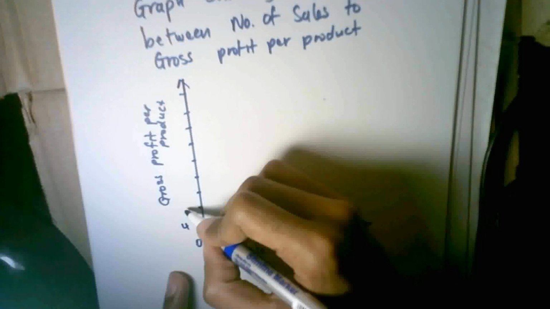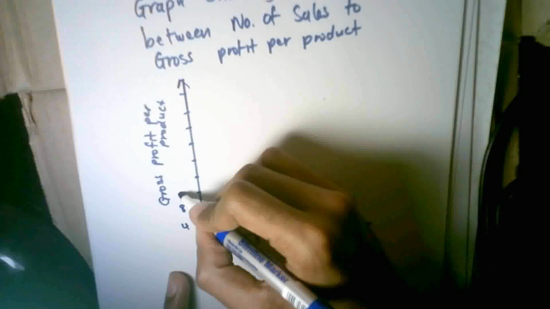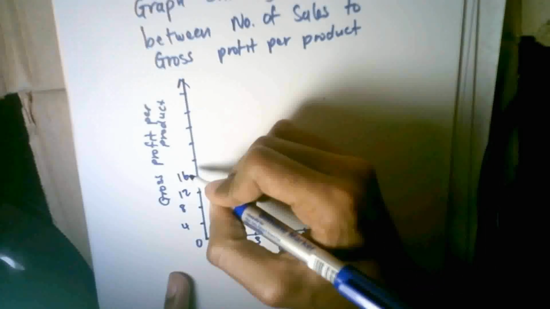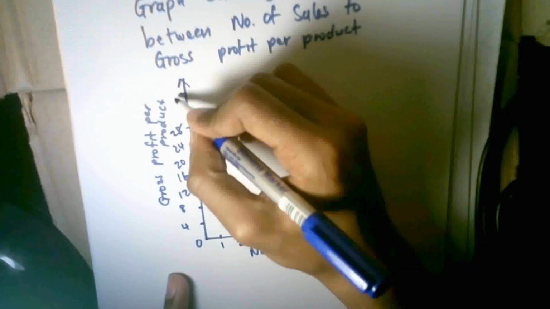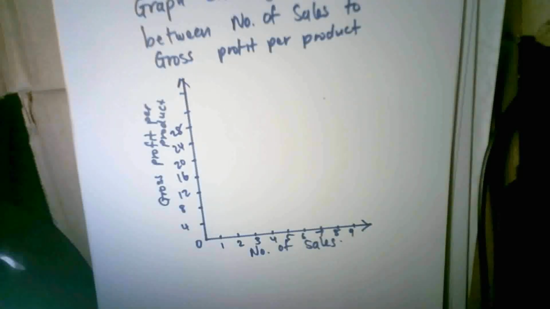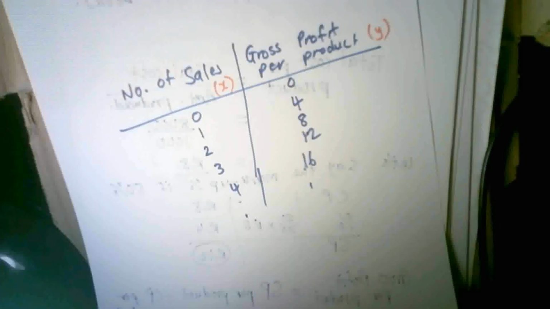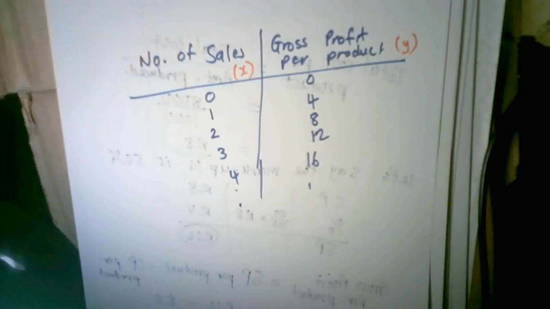My y-axis, let's count in 4s: 4, 8, 12, 16, 20, 24, 28, and so forth, and that can continue. So if I look at my table, it's very similar to a straight line graph.